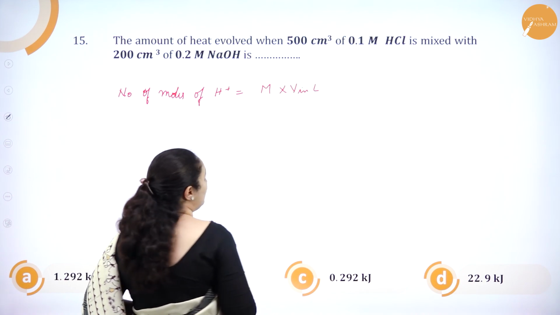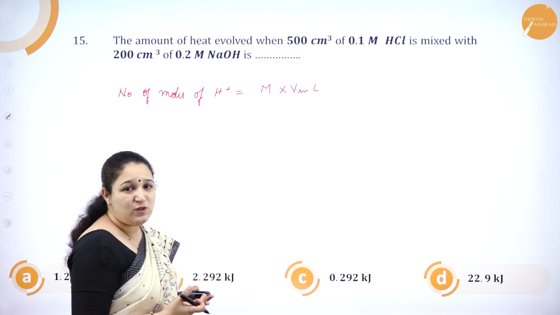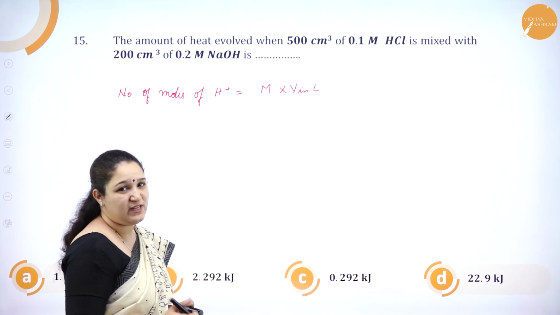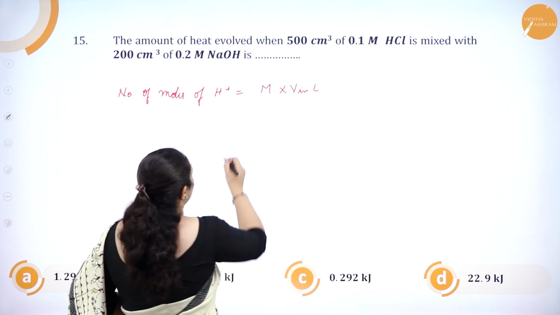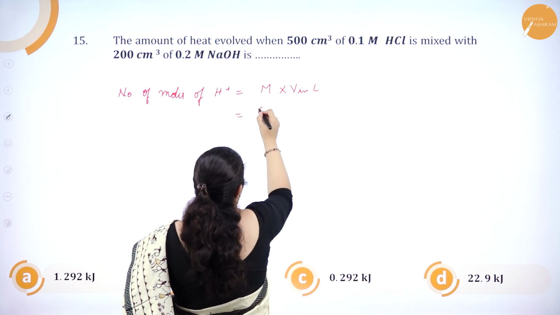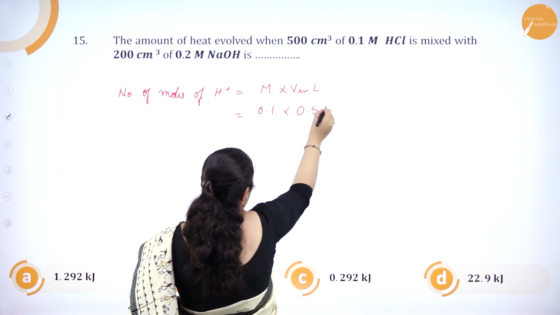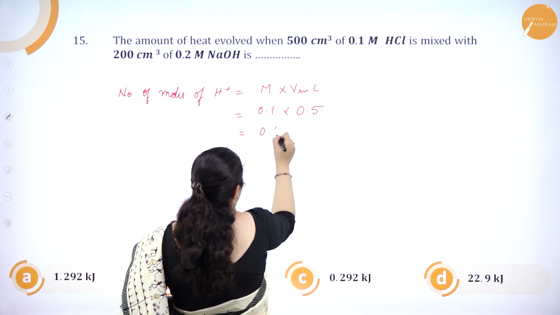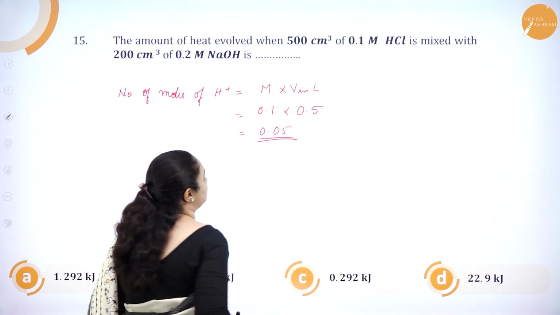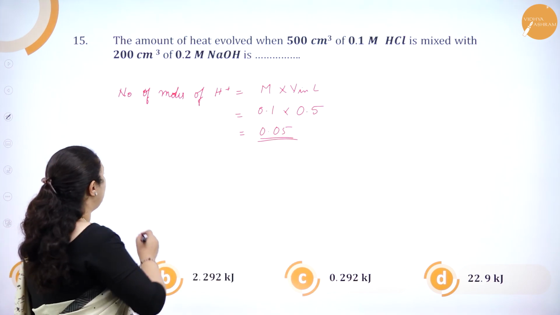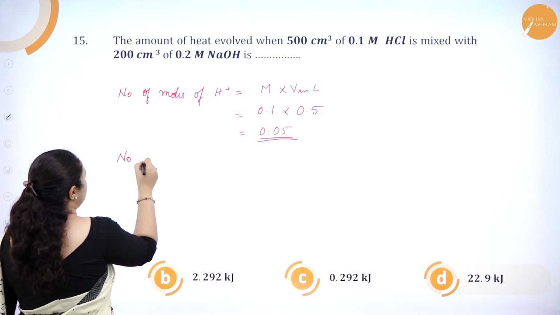The number of moles of HCl equals the number of moles of H plus ion. Molarity is 0.1, volume in liters, 500 cm cube, is 0.5. So this is 0.05.